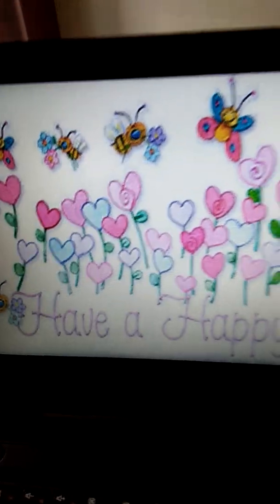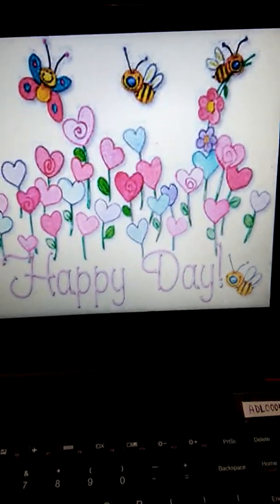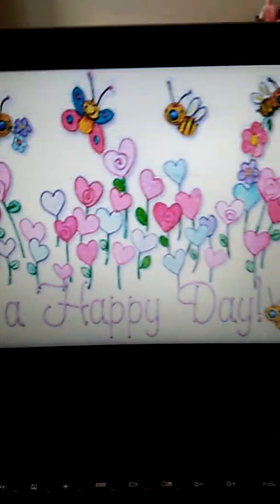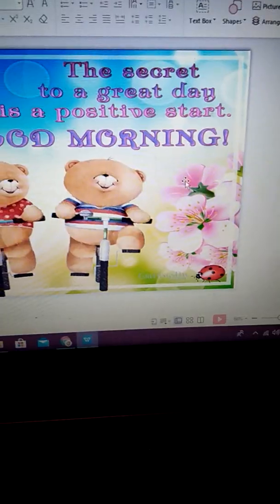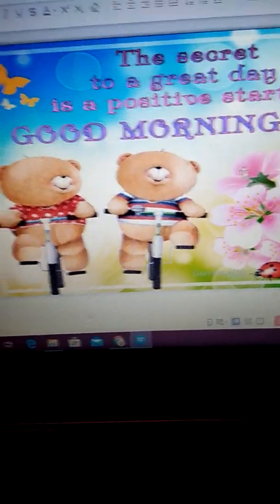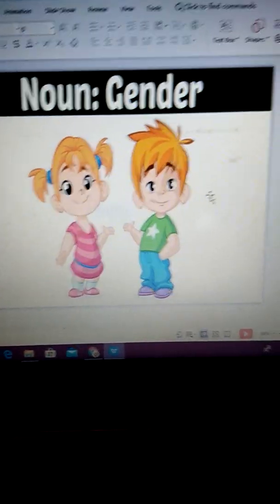So children, with this we finish off our recapitulation about noun and its kinds. After this we are going to start off with another part of noun only, which is called the gender. So see, here we are with the gender.